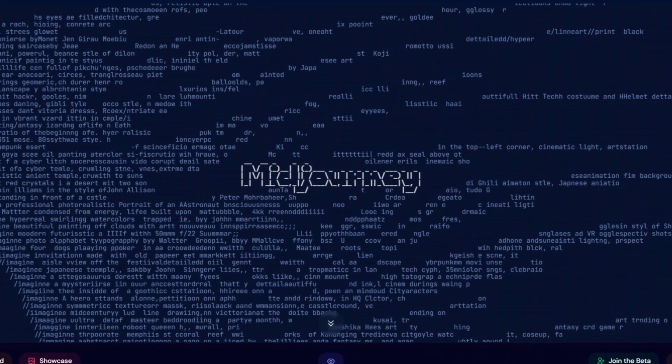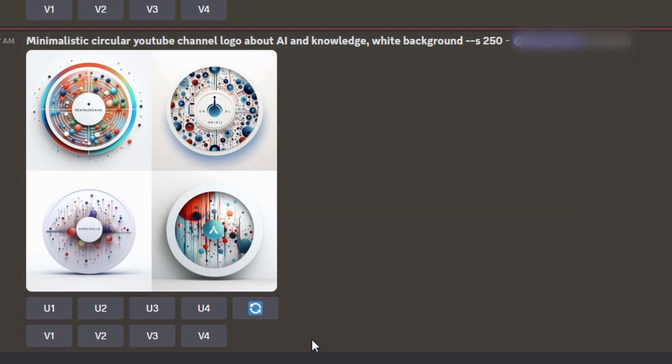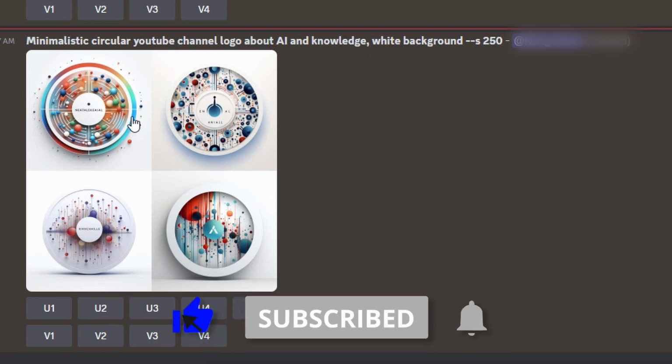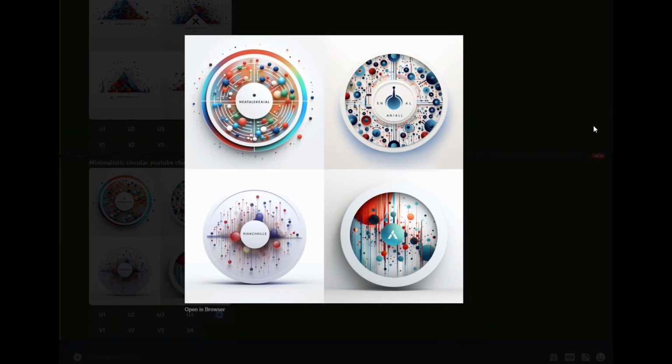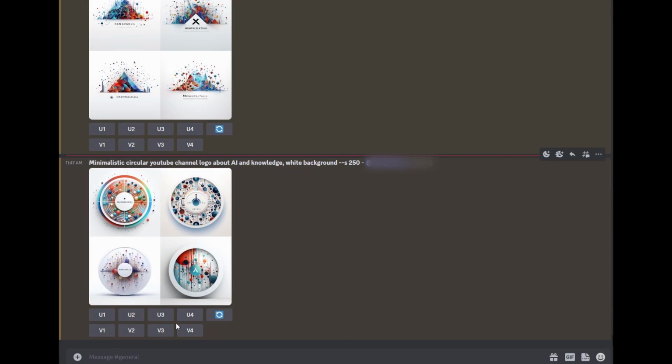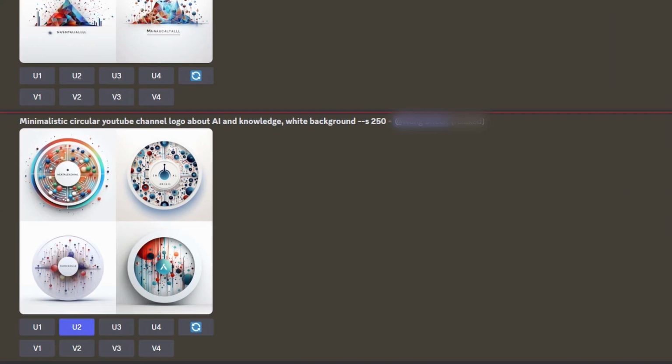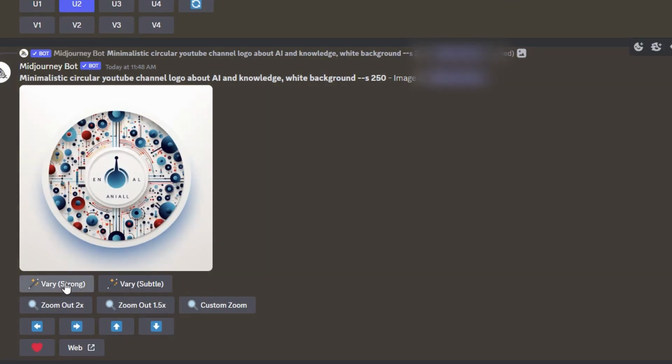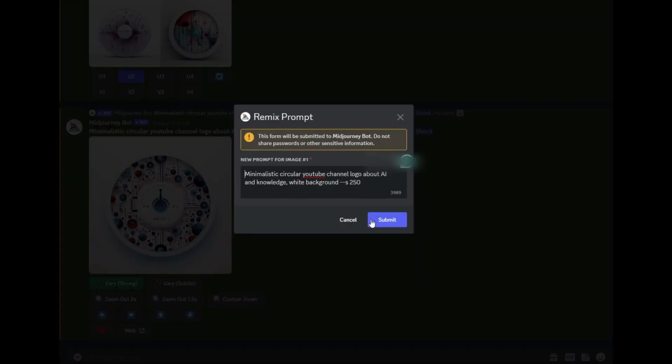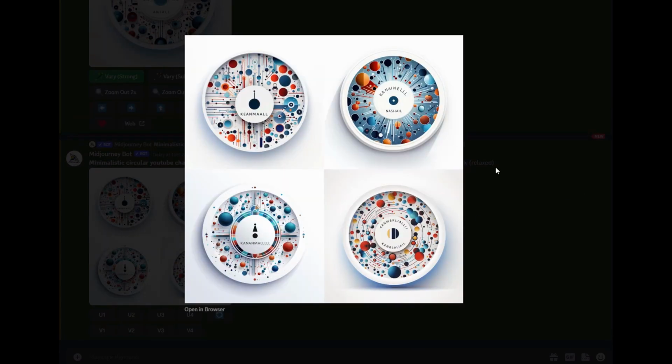Next, I visited Midjourney, where I described my vision for a minimalistic circular YouTube channel logo about AI and knowledge, with a white background. I left Midjourney with creative freedom to craft something exceptional. Upon reviewing the results, I found the second design quite intriguing, so I chose that one and upscaled it. Additionally, I explored more similar options by clicking on variations and finally settled on the first one.